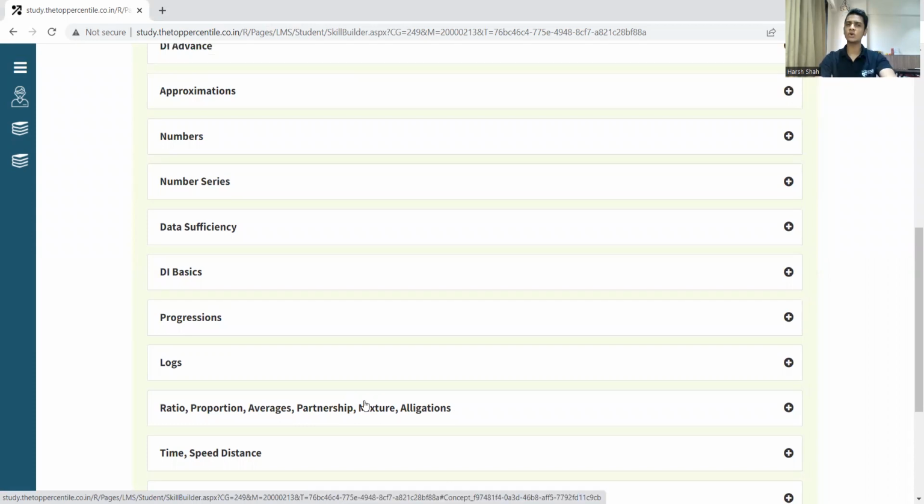Of course, apart from that, geometry ki bhi questions kabhi kabar aa jate hain, but it's not found very often, right? So it's not a very important topic for quants in MBA CET. But otherwise, jo bhi abhi list maine dikhaya aapko, these are the topics that we have covered in our course, and these are very, very, very relevant to CET, and you cannot avoid these topics for sure. Okay. So that was just a brief about what different topics or sections are there.